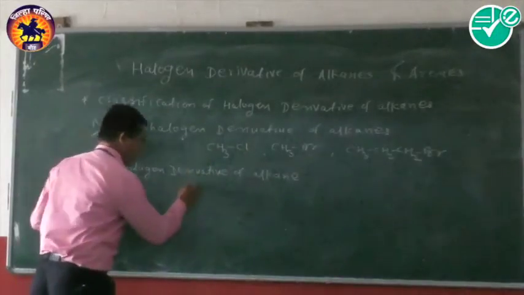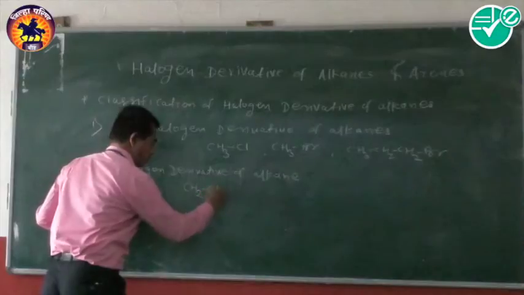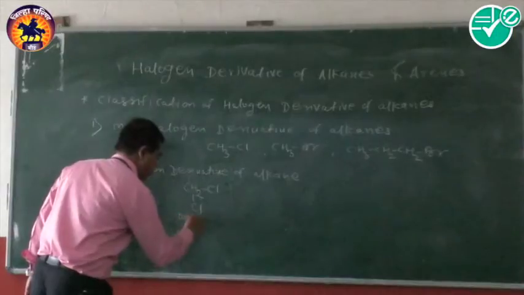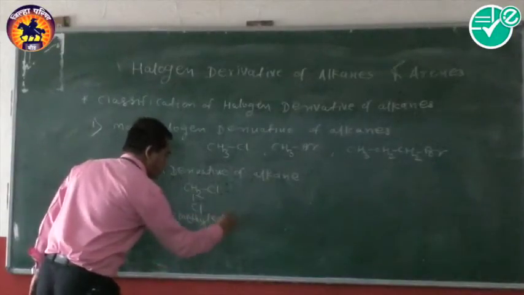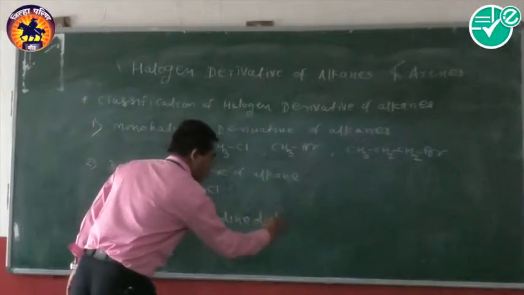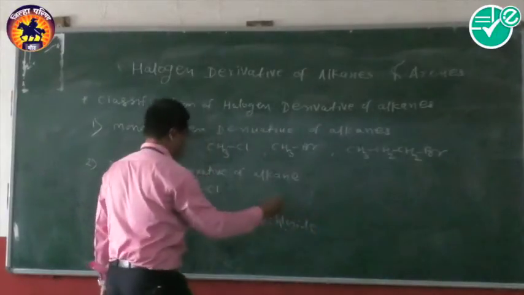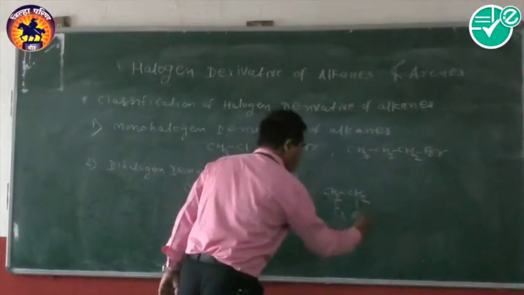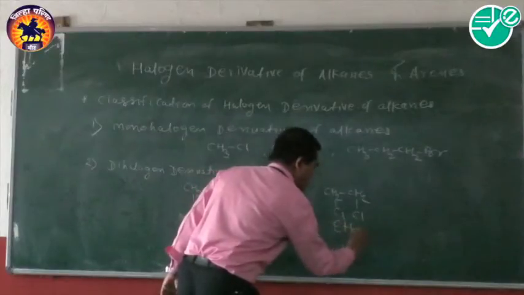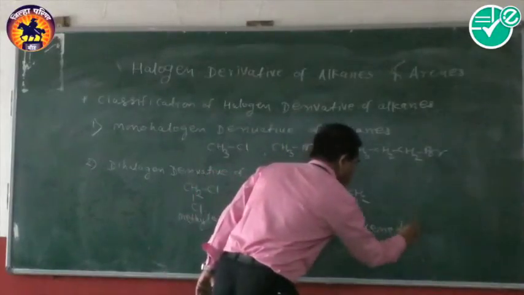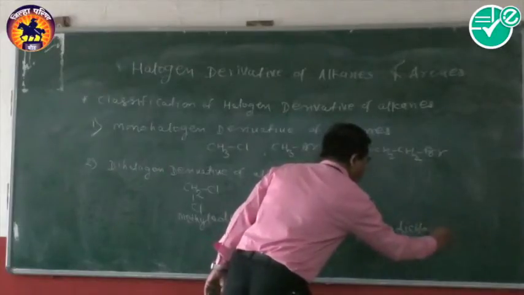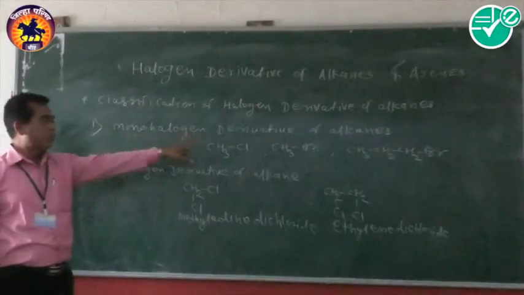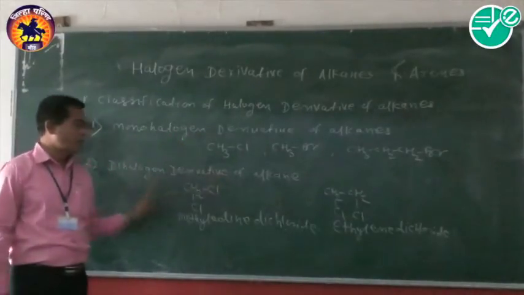For example, here we take methylene dichloride. Another example is ethylene dichloride. In this way there are two classes: first is monohalogen derivative, second is dihalogen derivative,